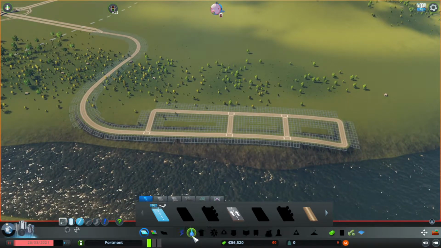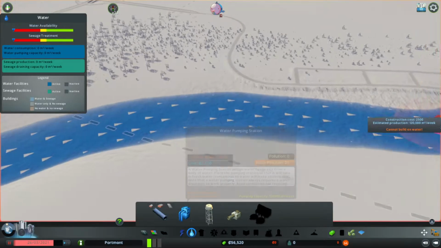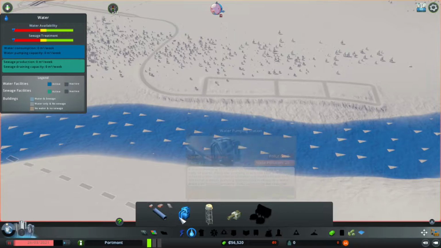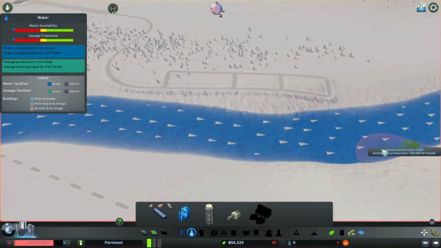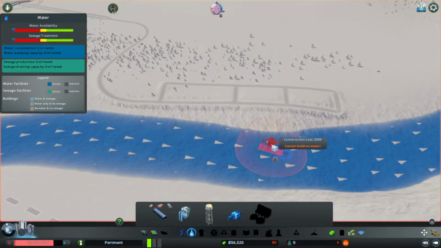Before we can start having houses made or built in, we need to have electricity and we need to have water. So I'm going to start with water. Now, when placing water, you need to have water in and you need to have water out. What is very important is when I click on water in, we got these arrows in the water. And that is the flow of the currents in the river. It's very important that you put your sewage downstream from your water pipe. Otherwise you'll get the sewage water flowing out of the sewage pipe and then straight back into the water, which will be going to your residents. It'll make them all very sick, they will not be very happy, and some of them may die.